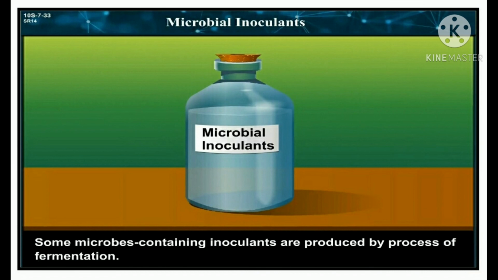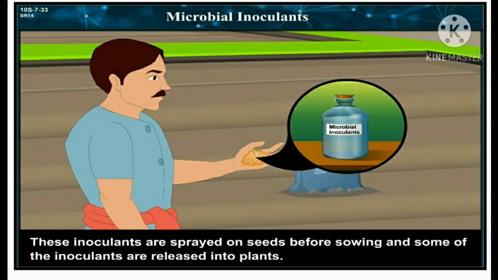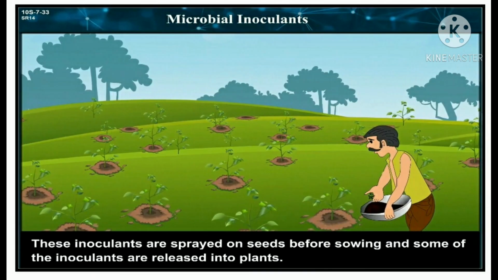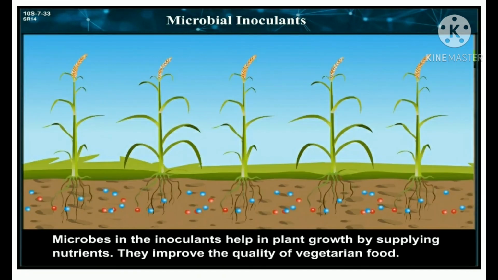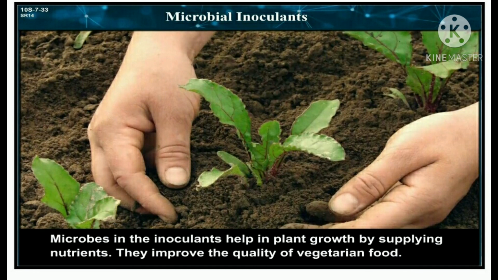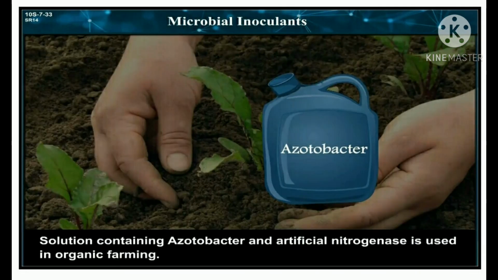Next is microbial inoculants. Some microbe-containing inoculants are produced by the process of fermentation. These inoculants are sprayed on seeds before sowing and some of the inoculants are released into the plant. Microbes in the inoculant help in plant growth by supplying nutrients. They improve the quality of vegetarian food also.